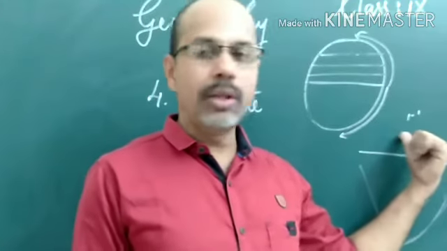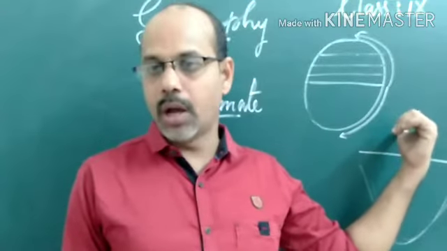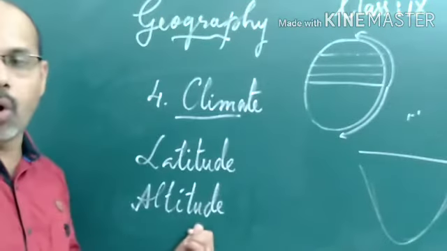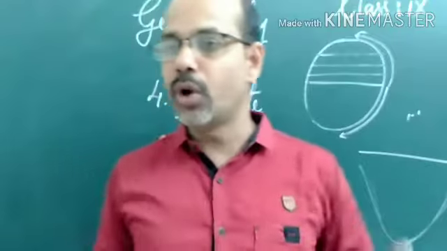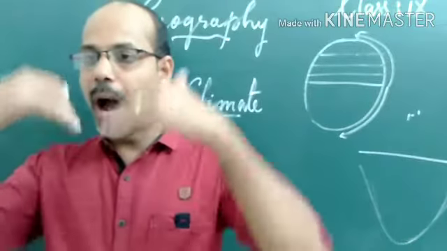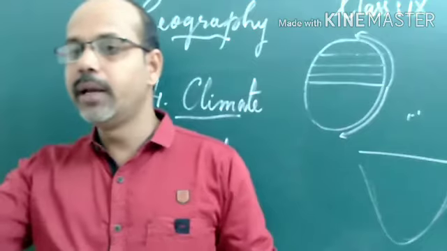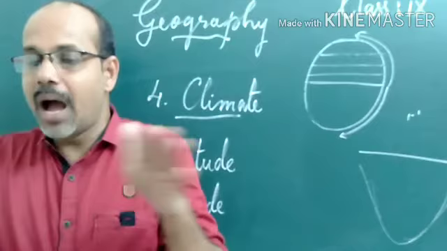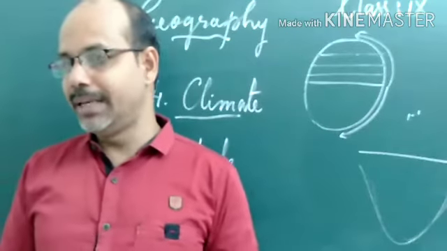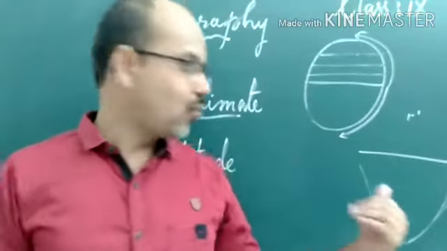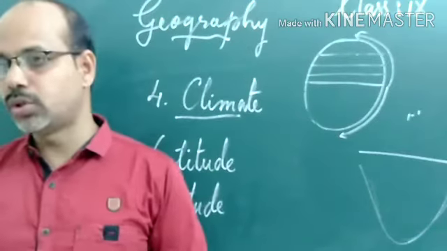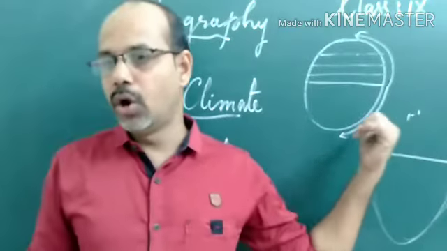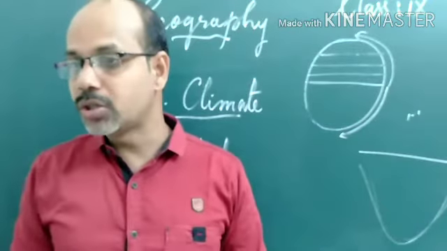We know that the Himalaya mountains are there in the north. How do the Himalaya mountains affect the climate of India? We will study this under altitude. What is altitude? Altitude means height. We have high mountains in the north, the Himalayas, with an average height of almost 6,000 meters. India also has vast coastal regions in the south. So different types of elevations can be found, and climatic conditions also differ.